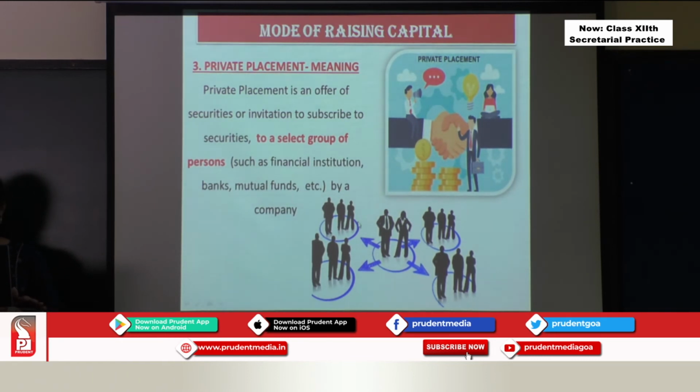So over here I have put this picture. See the down picture. Suppose this is the company inside the circle, and you can see the arrow marks. So the company is selecting whom they want to buy the shares. Okay? You cannot just apply for the shares. The company is going to decide to whom to ask to buy the shares. So this is private placement. And here I put a picture for you where they make a deal. The companies are making a deal with the selected person with whom he has asked to subscribe to the shares.